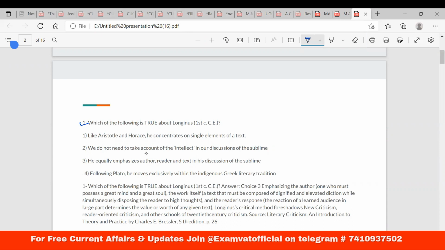So the first question is: which of the following is true about Longinus? Longinus is a person who has written On the Sublime. Even if you haven't read it, it doesn't matter, but you need to know about On the Sublime a little bit. This question will help you understand the basic things about it, which is very important for your entrance. So the first option: like Aristotle and Horace, he concentrates on single elements of the text.